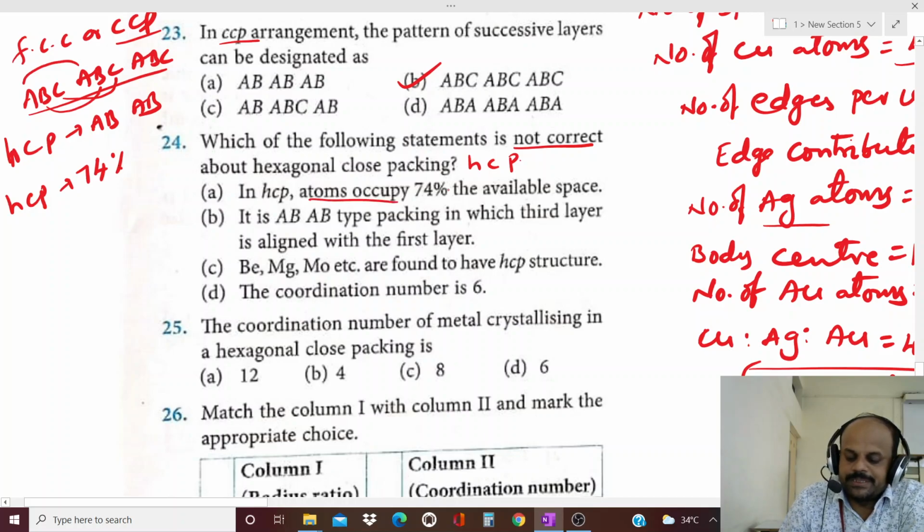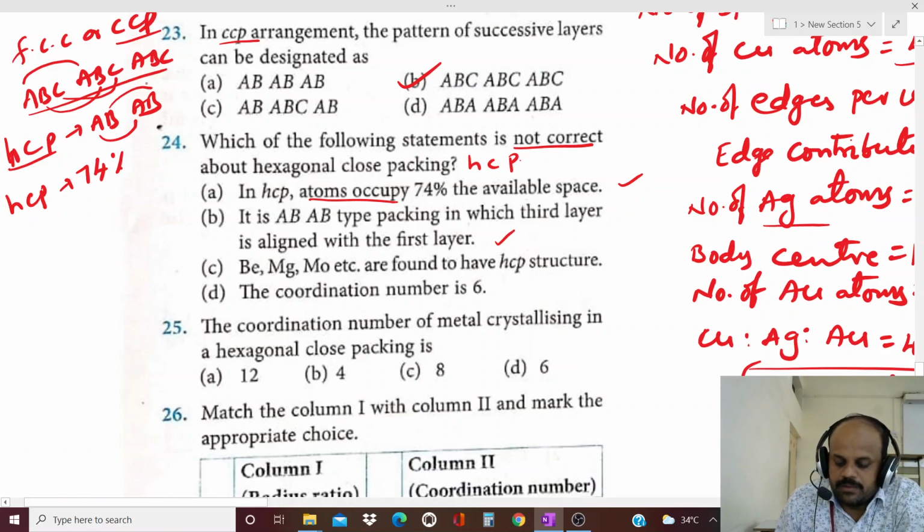So it is correct. Next one, AB type packing in which the third layer is aligned with the first layer. This is also correct, because HCP is referred to as AB type. The first layer is aligned with the third layer, the second layer is aligned with the fourth layer. So this is also correct. Beryllium, magnesium, molybdenum, etc. are found to have HCP structure. These are examples of HCP structures, so it is also correct.